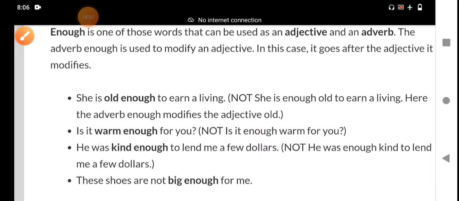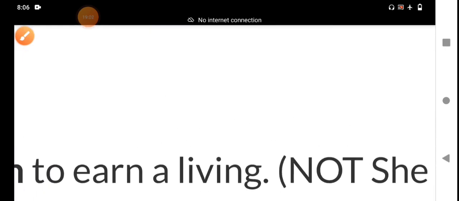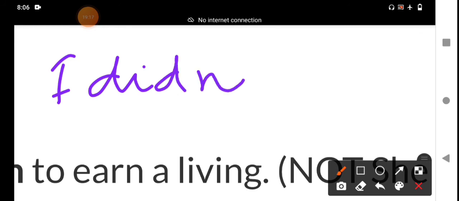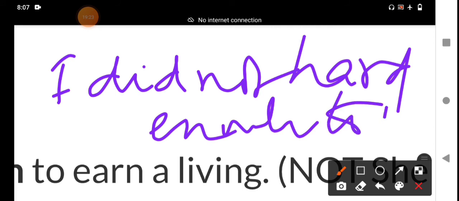For example, I will write one sentence and explain it to you. I did not work hard enough to pass the examination. Hard enough. Hard here is an adverb. It qualifies the verb, and enough is an adverb.